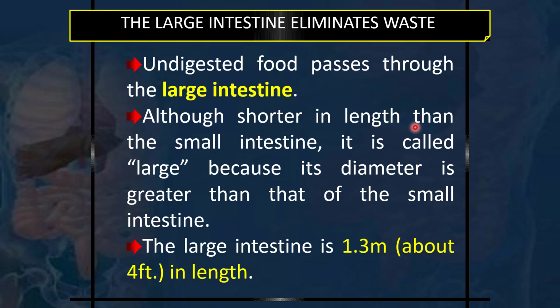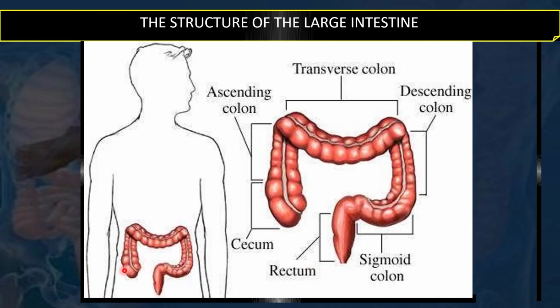Although shorter in length than the small intestine, it is called large because the large intestine has a much larger diameter compared with the small intestine. The large intestine is 1.3 meters in length, and you can see the location of the large intestine and its parts. Here is the ileocecal junction. The ileum terminates and opens into the cecum, which is the first part of the large intestine, quite a dilated part.